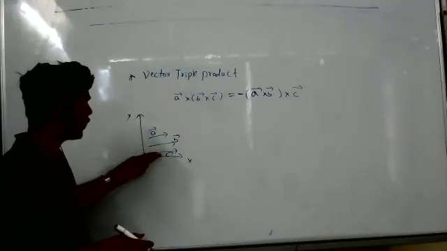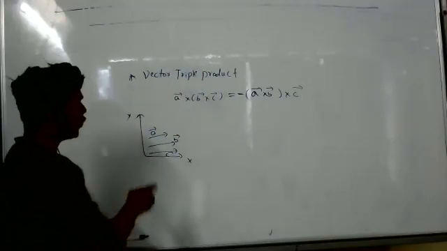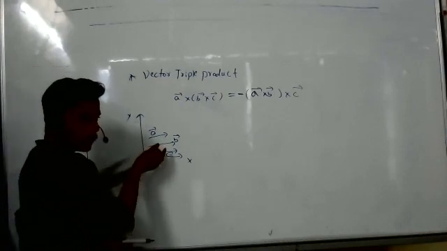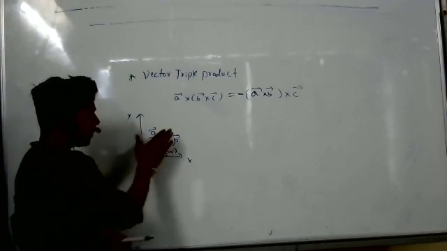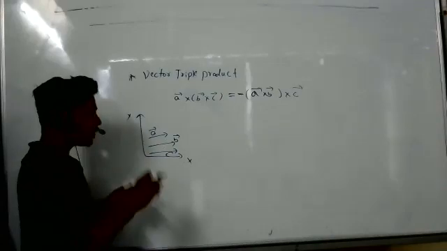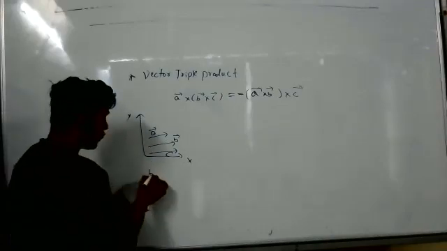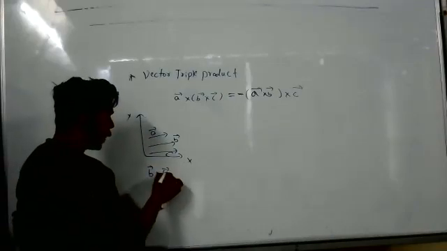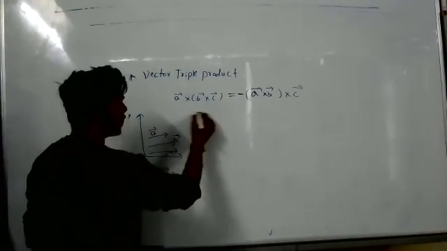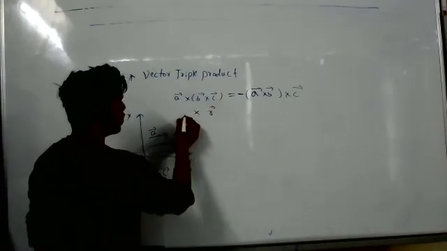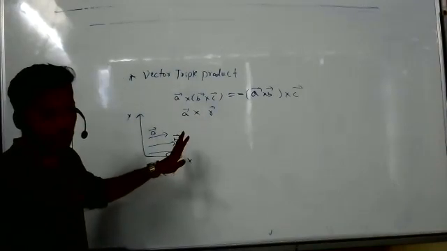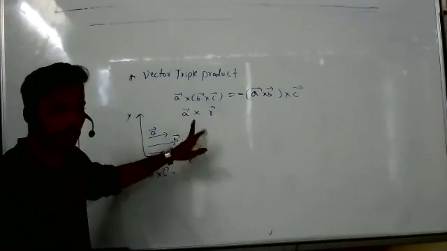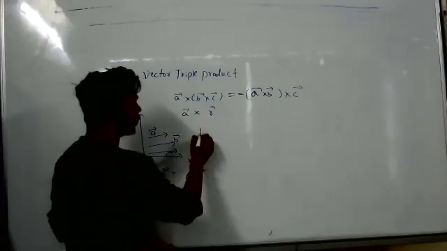Now see, three vectors are in the same plane. Here do B bar cross C bar. When you are doing B bar cross C bar, what will happen? It would be negative, it would be inward. That resultant, B bar cross C bar, I will take as R bar. Now if I do A bar cross R bar, I will get a new vector, that is P bar.